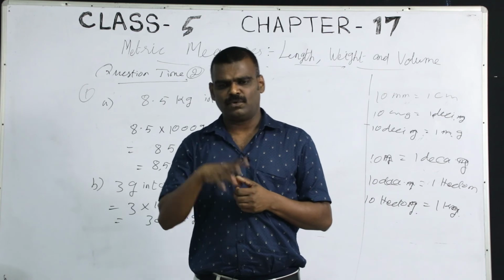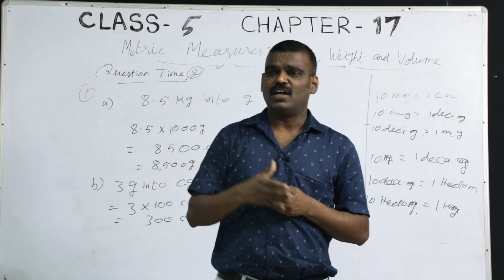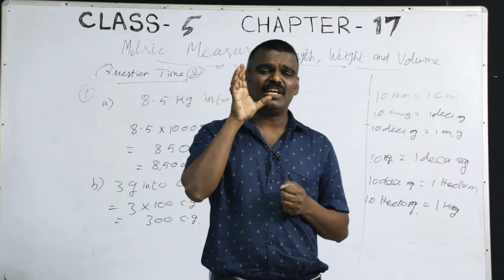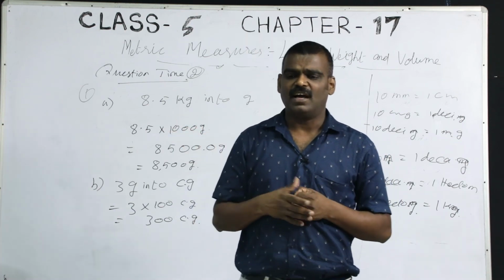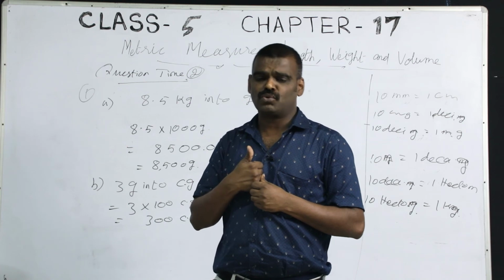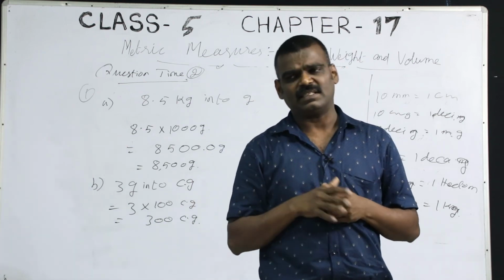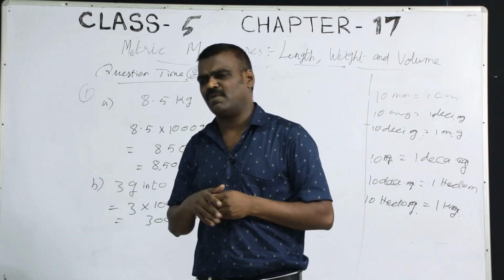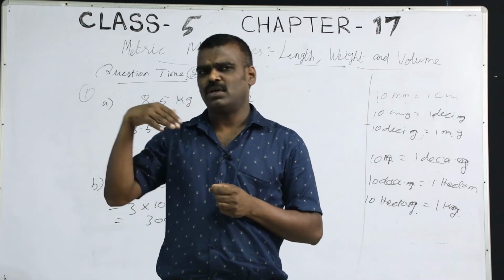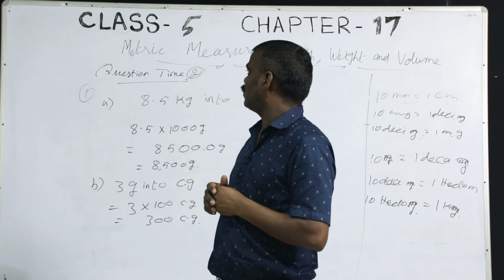Next, area. We also learned what is the meaning of area. Also, we learned how to find the area of the rectangle. What is the area of the rectangle? Length into breadth. Also, we learned area of the square, that is side into side. Then after that, we have done some problems of different exercises. That is one chapter. Chapter 16 was over.